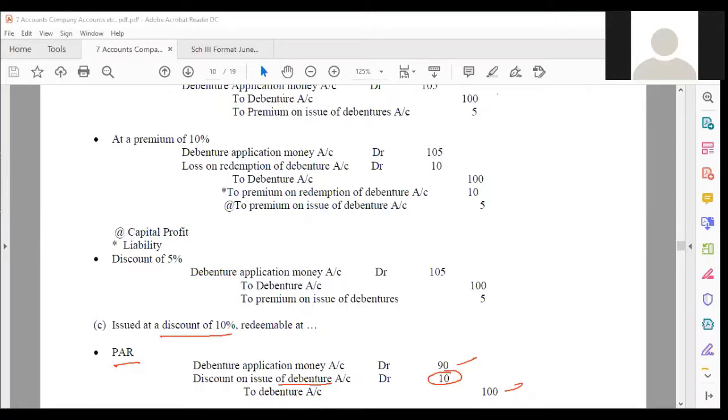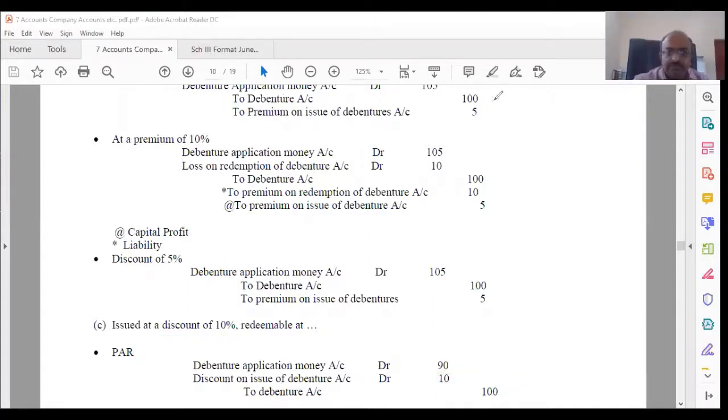Debenture application debit, discount on issue debit, loss on redemption, the debenture account, the premium. So let's see, simple thing again I'm telling you. Here the same thing, that means here you will repeat the same thing. The next one also you repeat the same entry because there is no change.